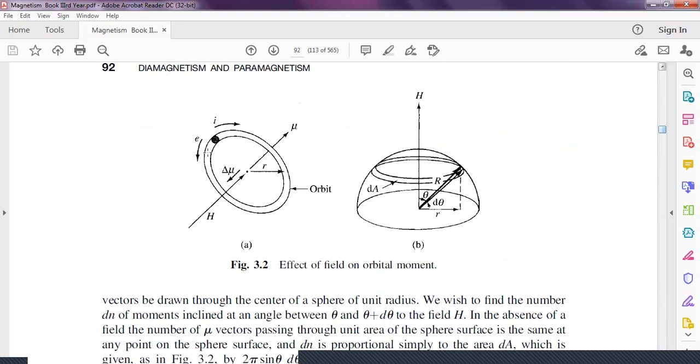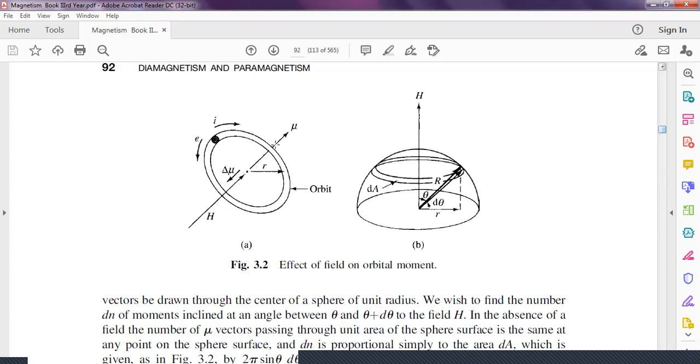When the electron moves, it produces a current in the direction opposite to the electron motion. This current is responsible for the production of the magnetic moment, and this magnetic moment is called the orbital magnetic moment.